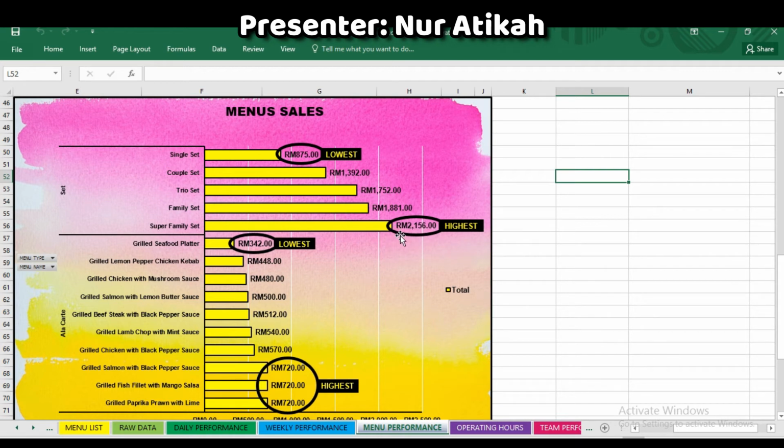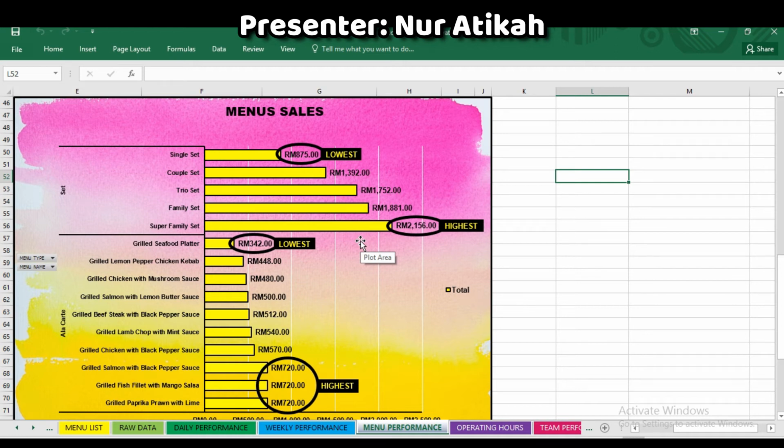Therefore, a larger portion is served, leading to a high price being charged, which is 154 ringgit per set. Hence, even though the amount of single sets sold is higher than the Super Family Set, the former gains lower sales than the latter due to the difference in price per set. The average sales of the set menu is 1,611 ringgit and 20 cents.